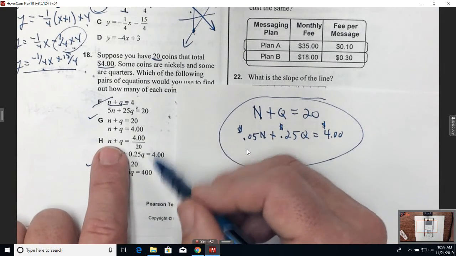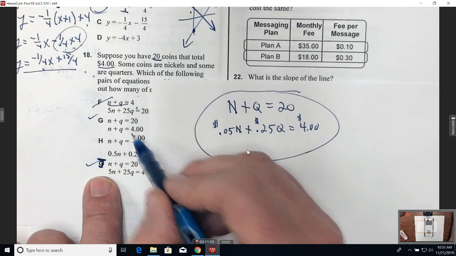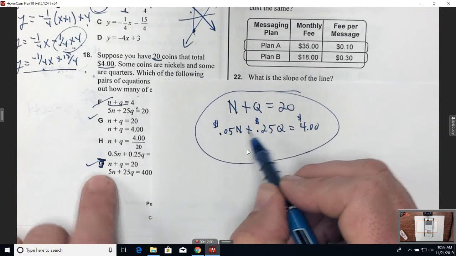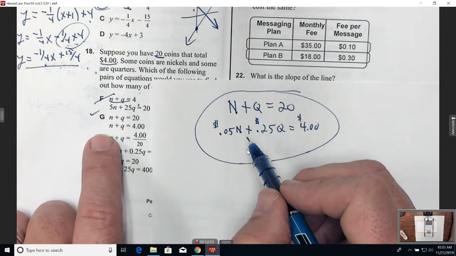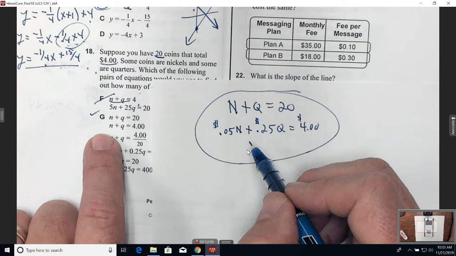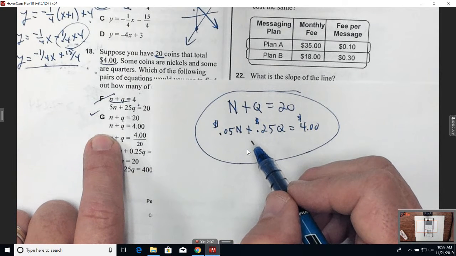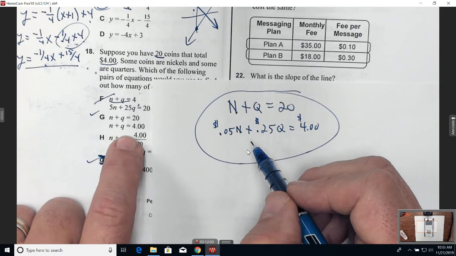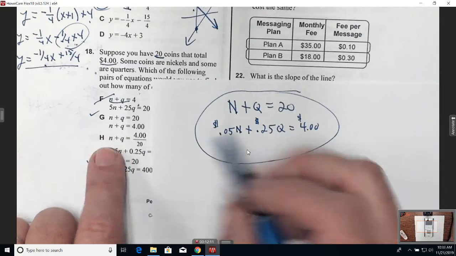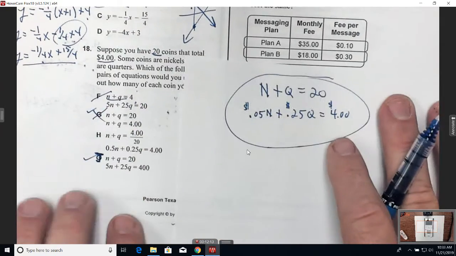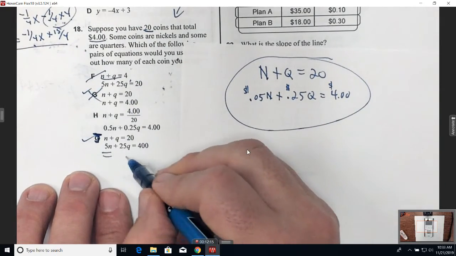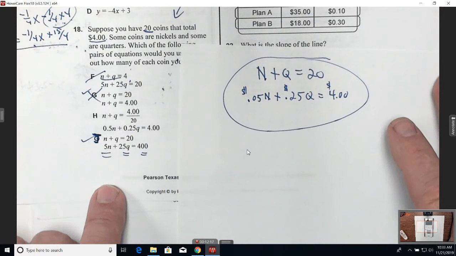It looks good so far. So which one has the right values? Well, N plus Q is not 4, right? That's not the value of it. A nickel's worth 5 cents. If we have 1 nickel, it's 5 cents. 2 nickels is 10 cents. 3 nickels would be 15 cents. And 4 quarters would be $1, right? So that doesn't show me the value, so there's no way it's that. So why is it J? J is correct. Why is it J?